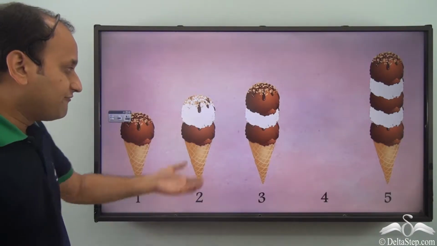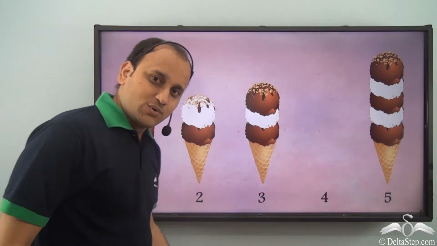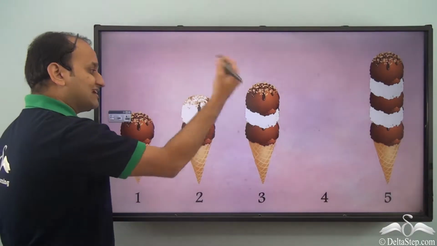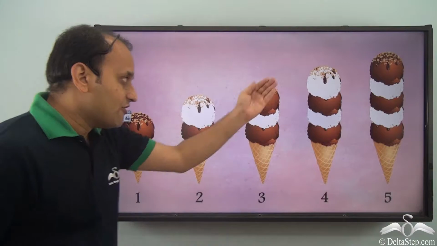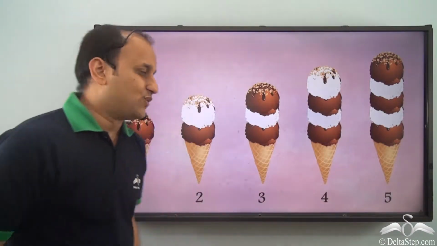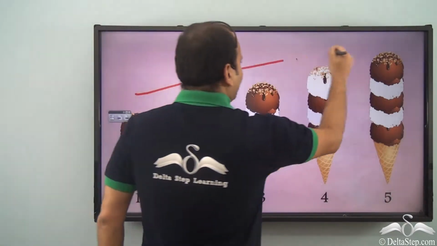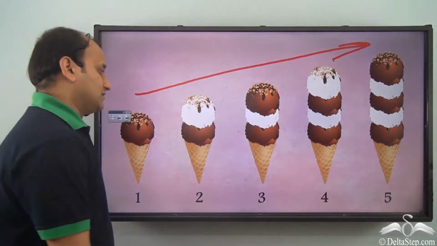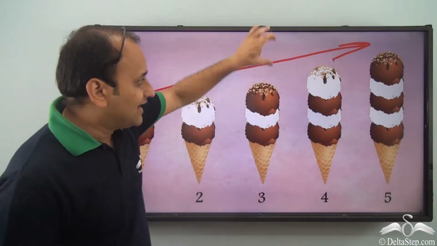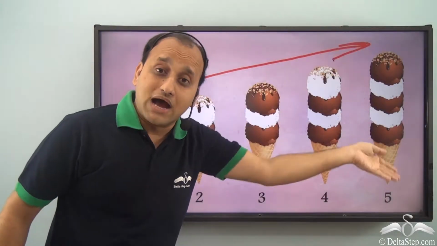So I'll have 3 scoops in the third one, and if I increase by 1 I'll have 4 scoops in the fourth one. So now we have this in an increasing pattern. So every time it is increasing by 1 scoop.